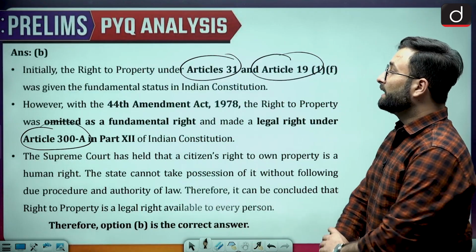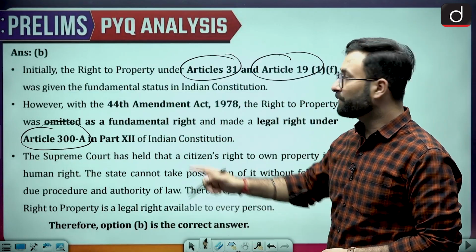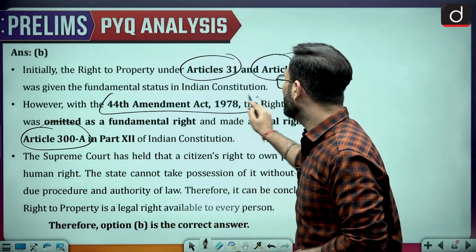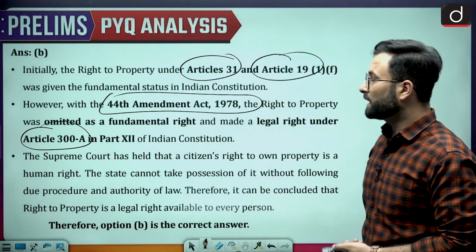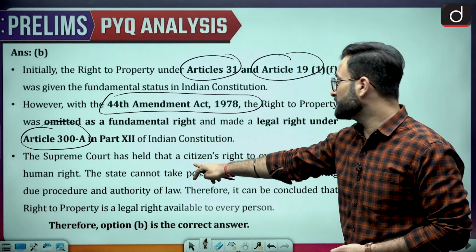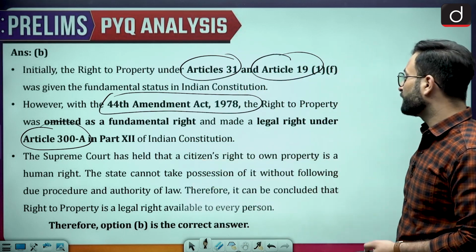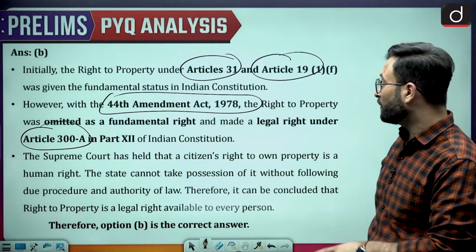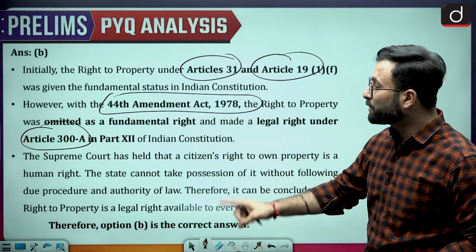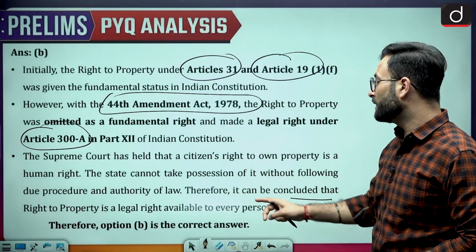Okay, so that is there. Now it is a legal right and not a fundamental right. It was done by the 44th Amendment Act, 1978. Here you can say a citizen's right to own property is a human right. The State cannot take possession of it without following due procedure and the authority of law. Therefore, it can be concluded that right to property is a legal right available to every person.